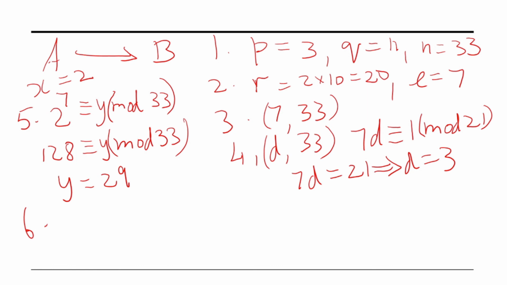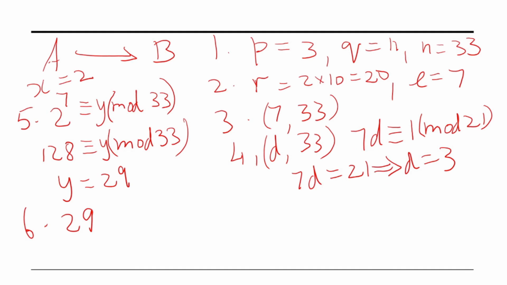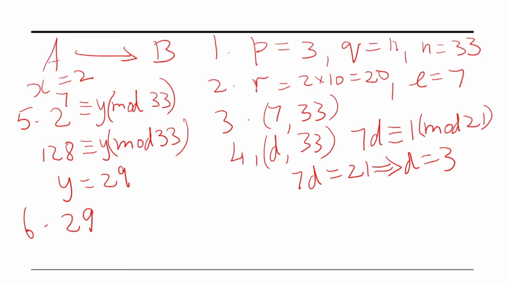Now let us see whether we get the decrypted value of x from y is equal to 29. Here, the last step, we have to use the operation y power d congruent to x mod n. So 29 power d. Here we have d as 3. 29 raised to 3 congruent to x mod 33.